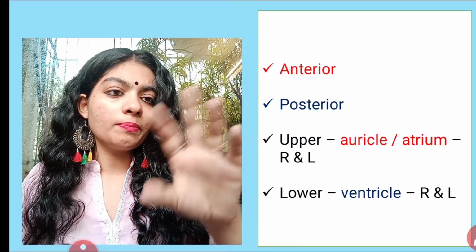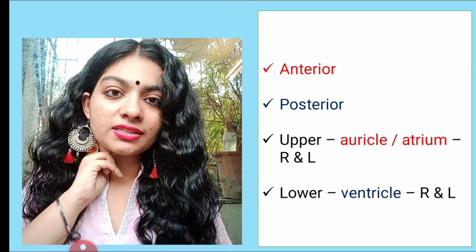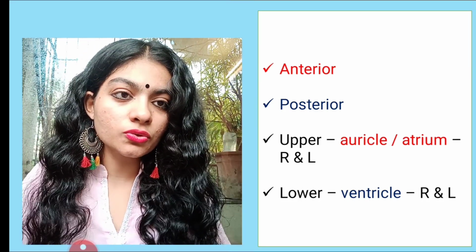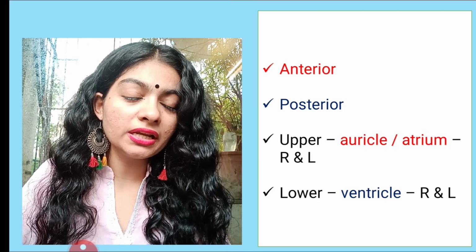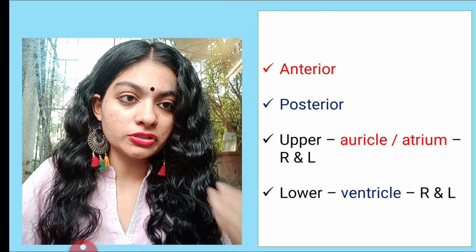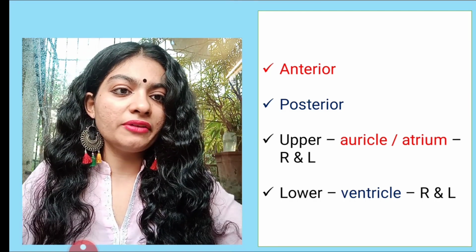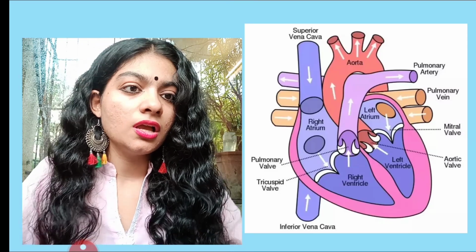Okay, so upper auricle, atrium. R and L is right and left, in case you didn't understand this. Why am I explaining this in so much detail? I'll put the link of the PDF in the description below, so you will get this PDF for revision. So don't get confused. R and L is right and left. Right atrium, left atrium. Similarly for ventricle.